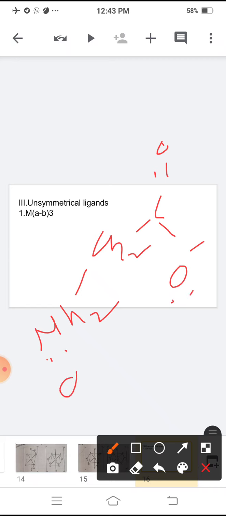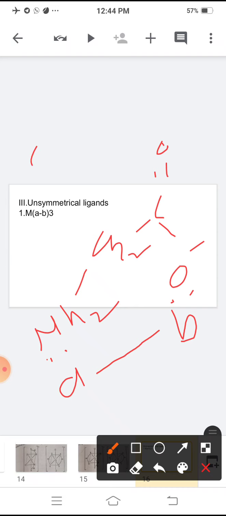When such a type of ligand reacts with a metal atom or ion, it forms two coordinate bonds, and A is NH2 and oxygen is B, that is A-B. They are called unsymmetrical bidentate ligands. One ligand reacts with a metal atom or ion to form two coordinate bonds, hence they are called bidentate.